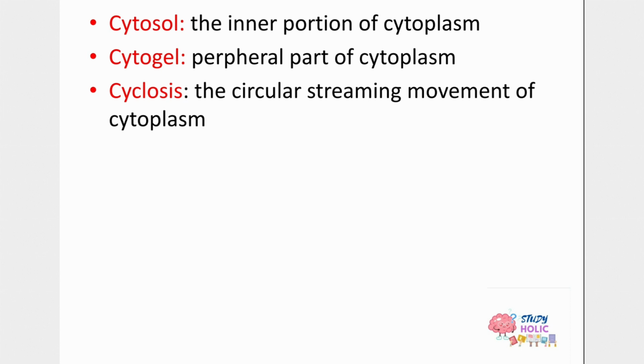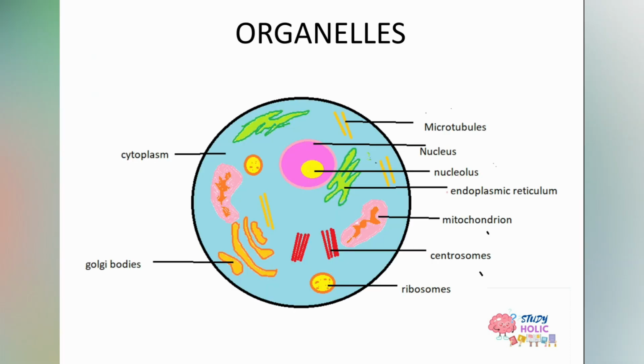I will be discussing the cell organelles in the coming lectures, that are considered very important and are gonna be fun as well because of the diagrams. So just have a look at the diagram of the cell, in which you can see cytoplasm and some organelles. I have drawn all these organelles and the cell myself. I know it would not be so easy to appreciate, but you can try to appreciate some of the organelles. They are Golgi bodies, mitochondrion, ribosomes, and much more that I'll be discussing in the next lecture.